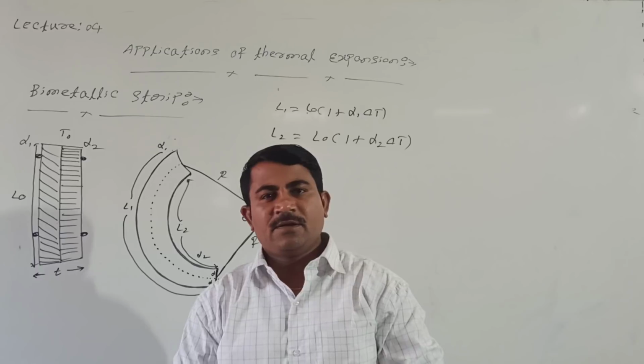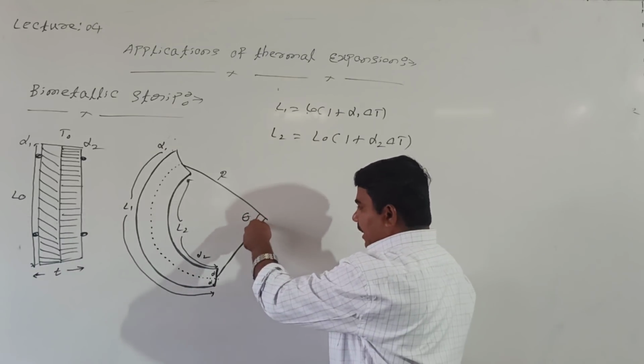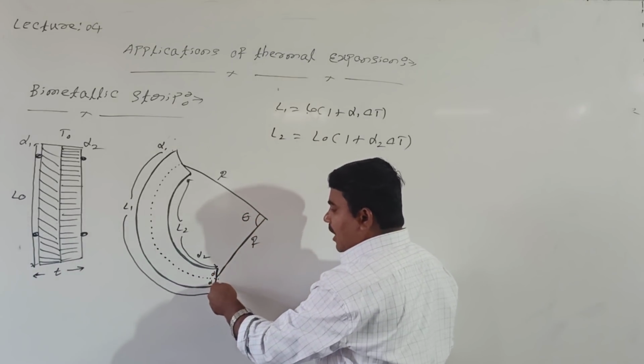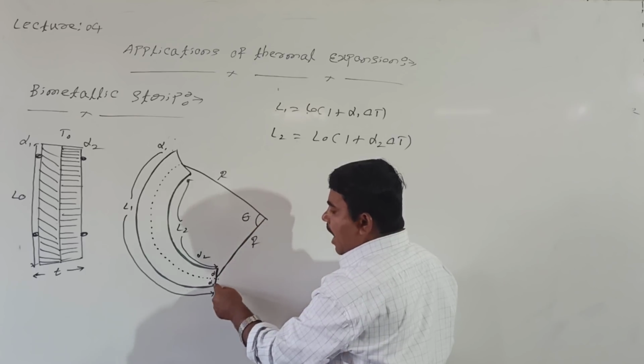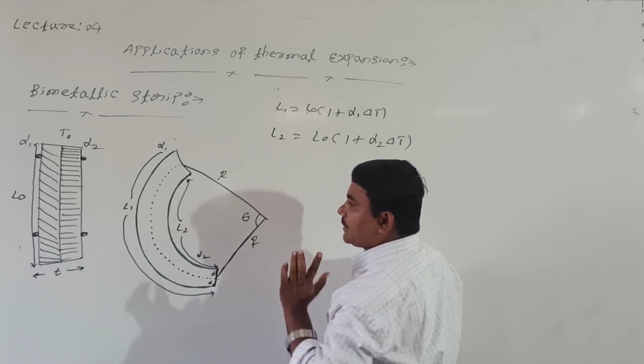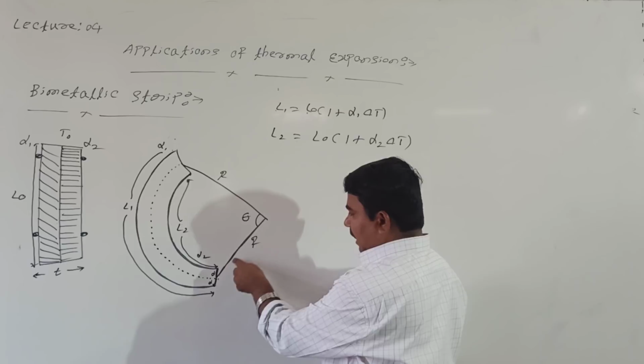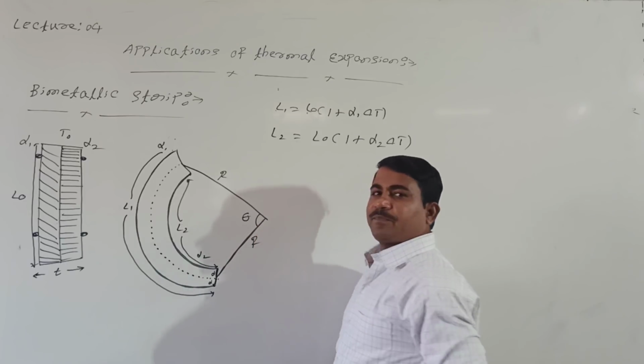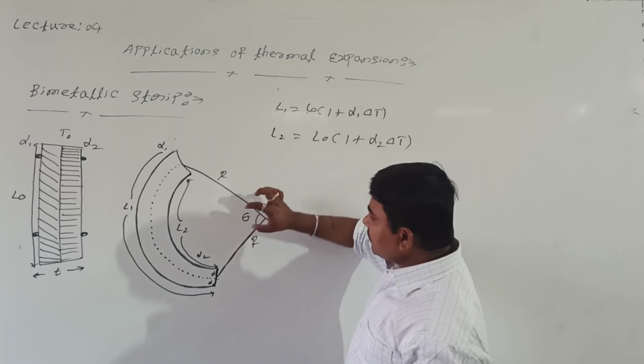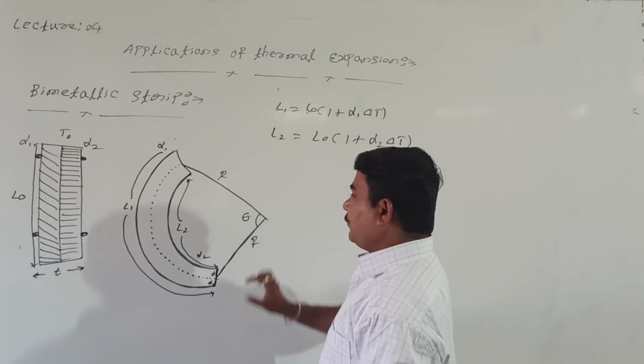This we are calling radius of curvature. For aluminum, R plus D. For steel, R minus D. This is the total length, right? Then this radius of curvature I need to find from this angle.